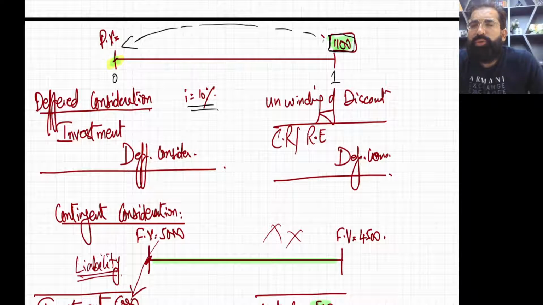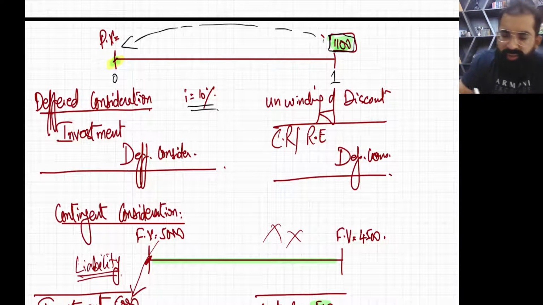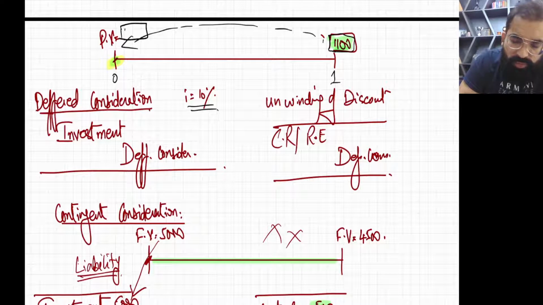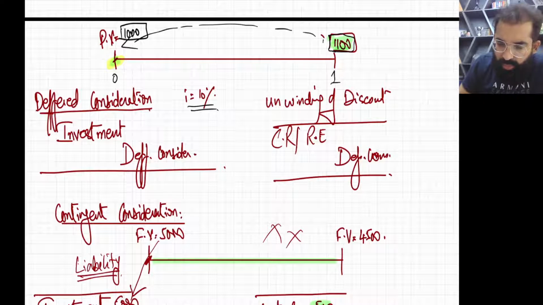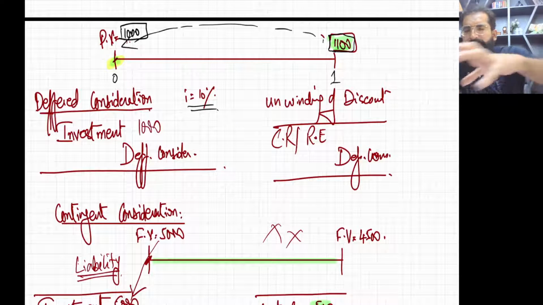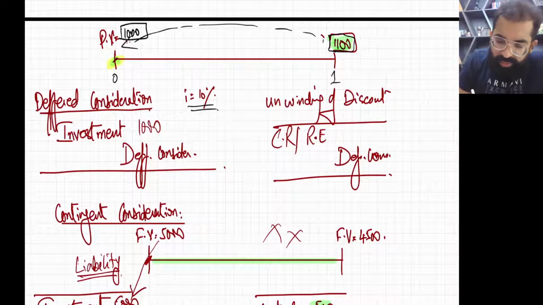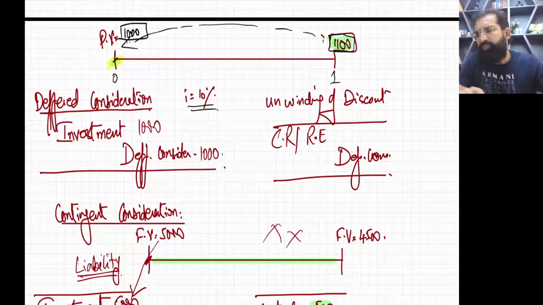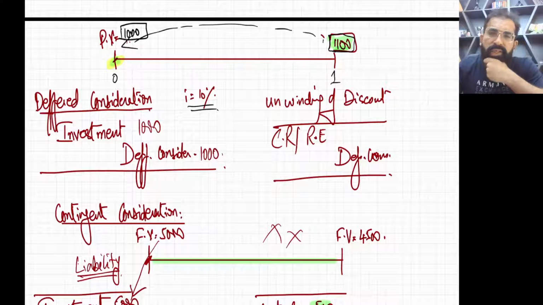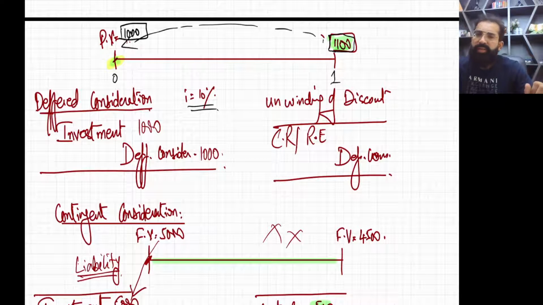Interest rate is 10%. So use your brain. We have to pay 1100 after a year. Interest is 10%. So after discounting, the discounted value will be 1000. Okay, so now the first entry you will be making will be of this 1000: investment debit, as we have bought the shares, and in return we made the promise, so deferred consideration credit.